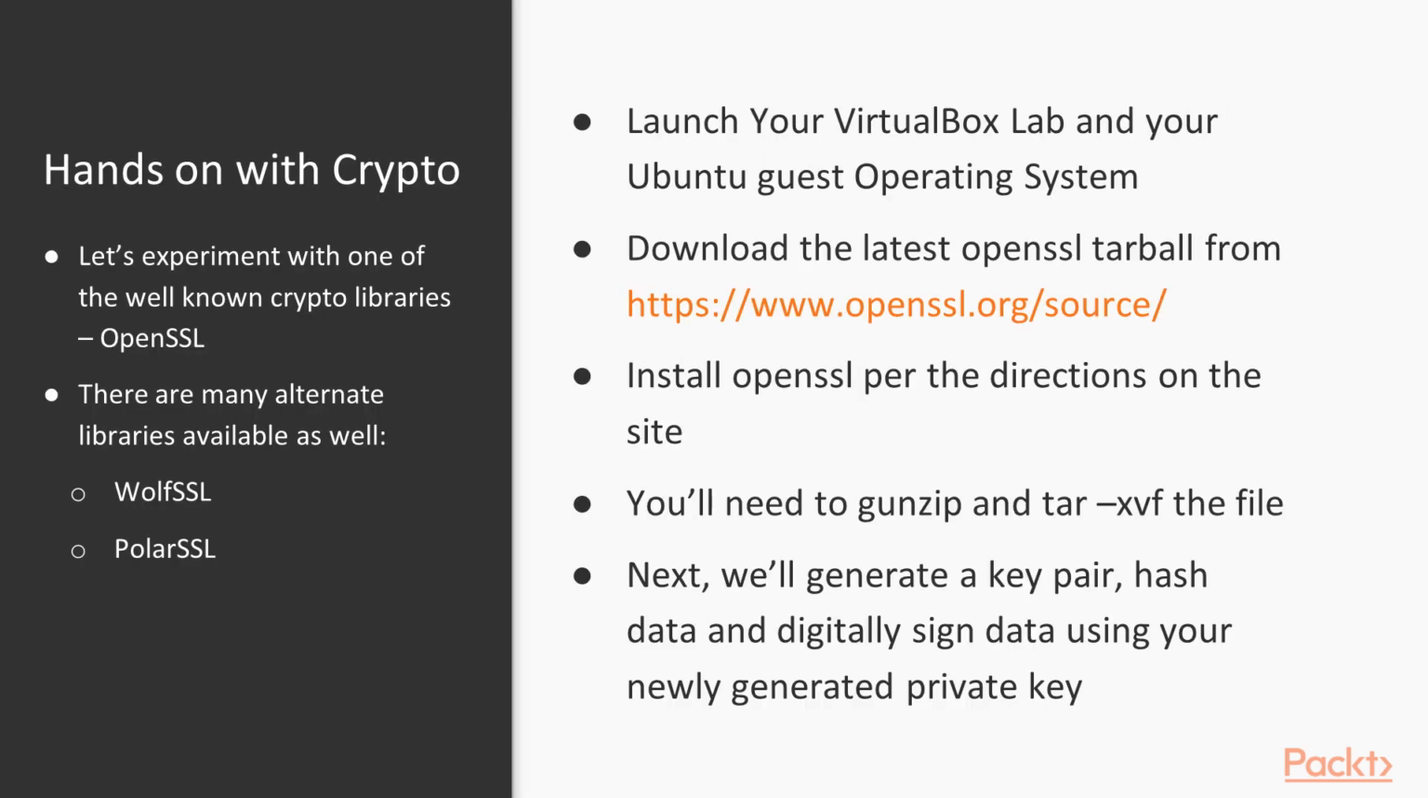Now, let's begin to put our lab to use. Start up your VirtualBox instance with Ubuntu. Install the latest version of OpenSSL. You can download it from the link here. Install per the directions on the site. In our next slide, you'll start working with the OpenSSL tool.